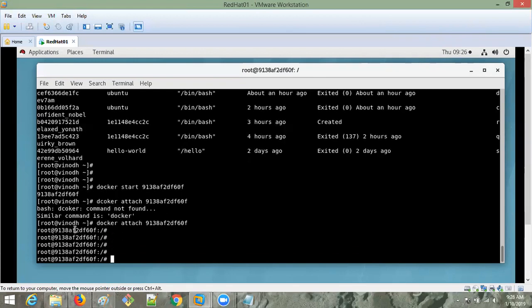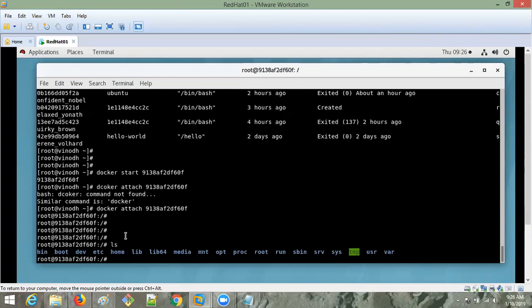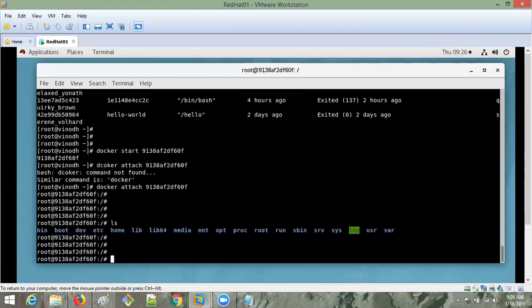See, again I am in the Ubuntu container. I entered into a container again. Can you please run docker ps? I want to just see it. Here it will not run. Docker commands will not run in the container. Only outside of the container you will get the Docker commands, because we are in the Ubuntu operating system, and in this Ubuntu operating system I didn't install Docker. Understand?